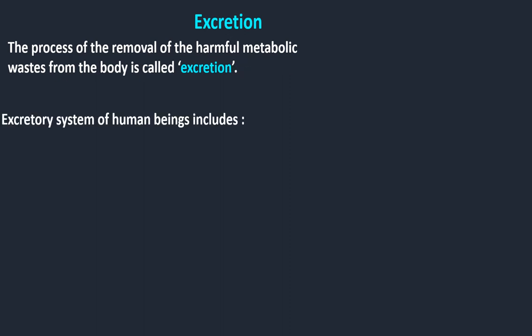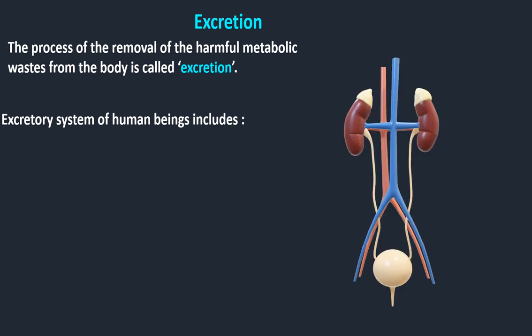So, the excretory system of human beings includes a pair of kidneys. These are dark chocolate colored, bean shaped structures. They are two in number, hence a pair of kidneys is involved in the excretion process in human beings.